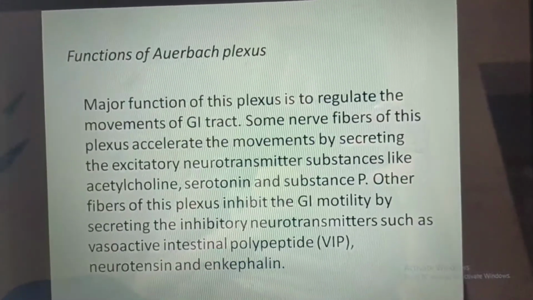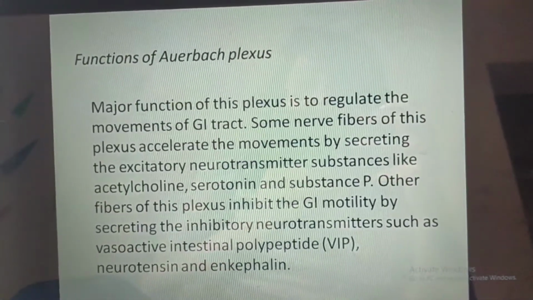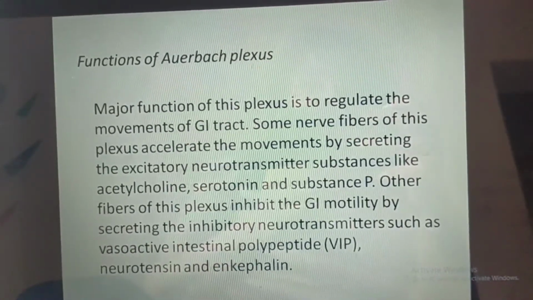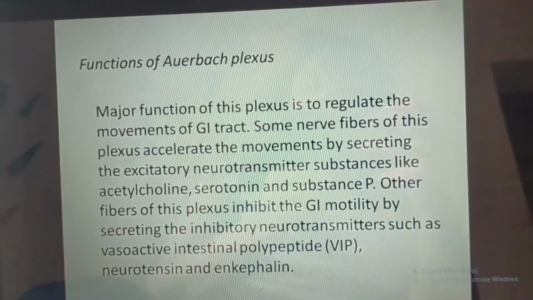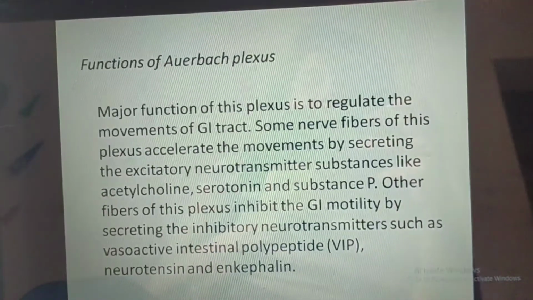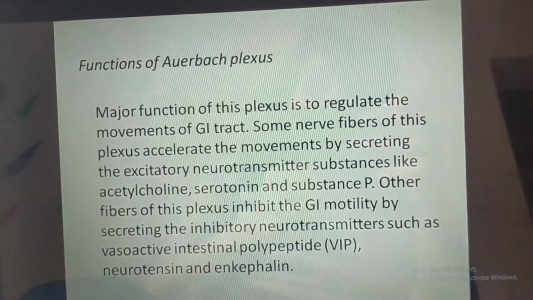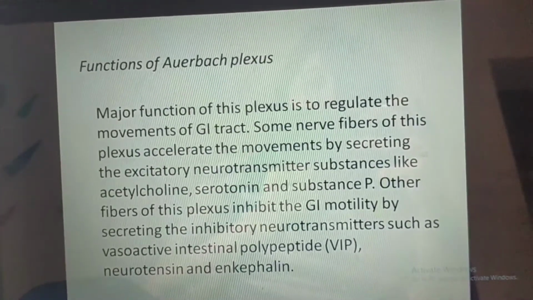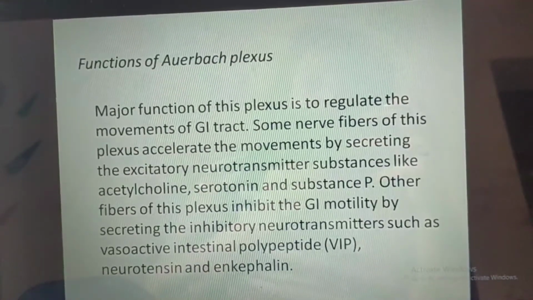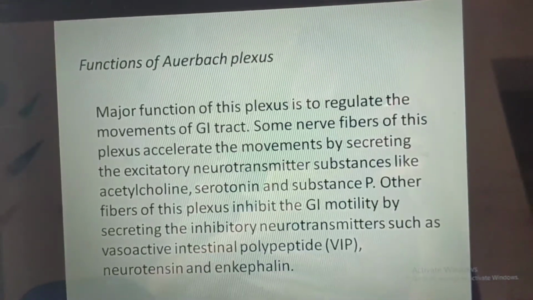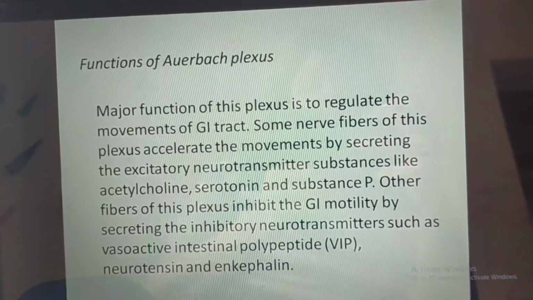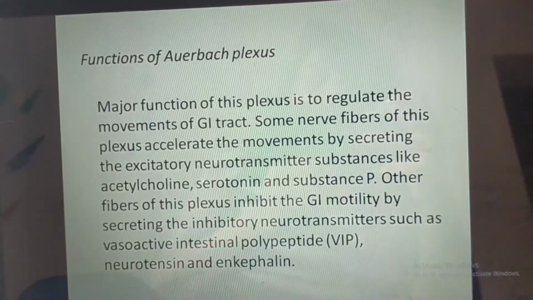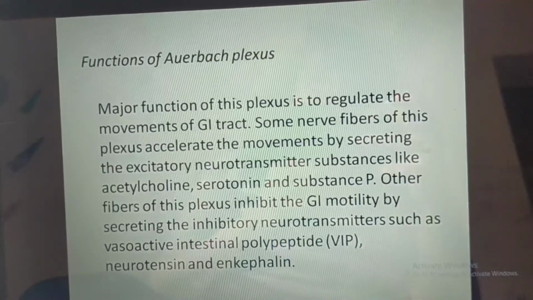Functions of Auerbach's plexus. The major function of this plexus is to regulate the movements of the GI tract. Some nerve fibers of this plexus accelerate the movements by secreting excitatory neurotransmitter substances like acetylcholine, serotonin, and substance P. Other fibers of this plexus inhibit GI motility by secreting inhibitory neurotransmitters such as vasoactive intestinal polypeptide, neurotensin, and enkephalin.